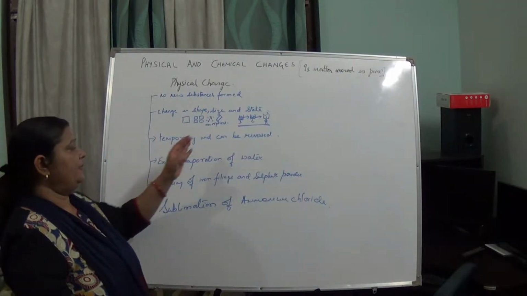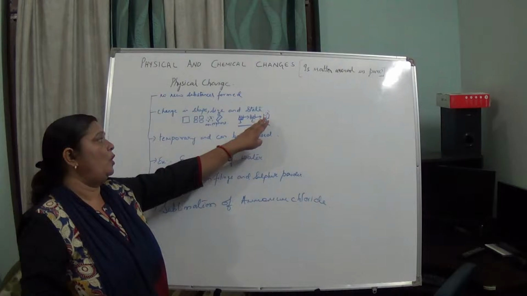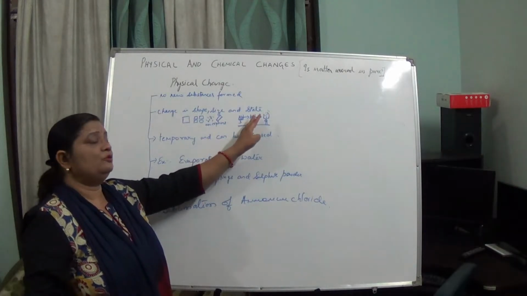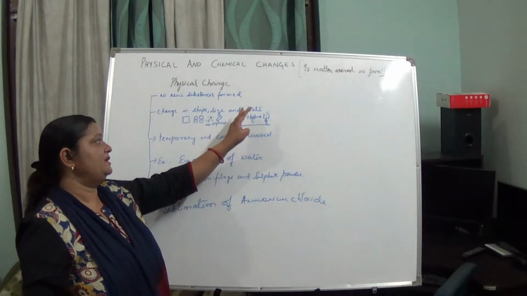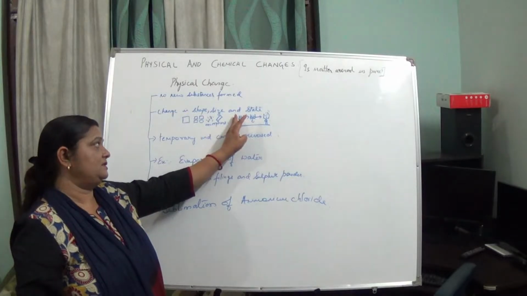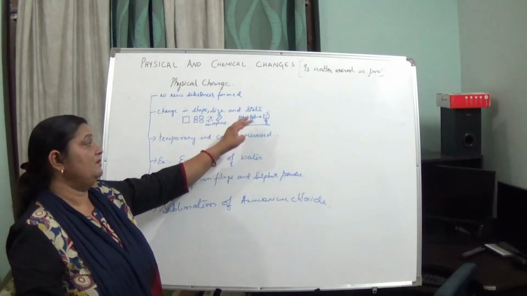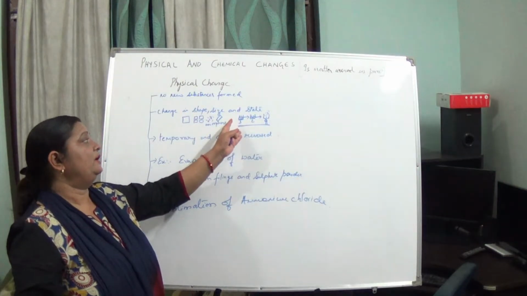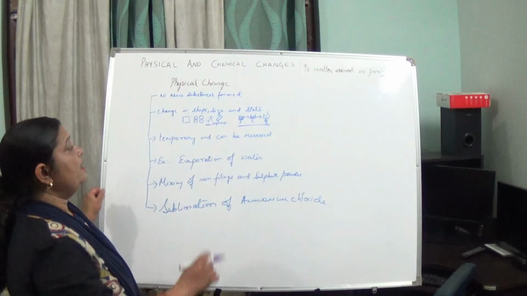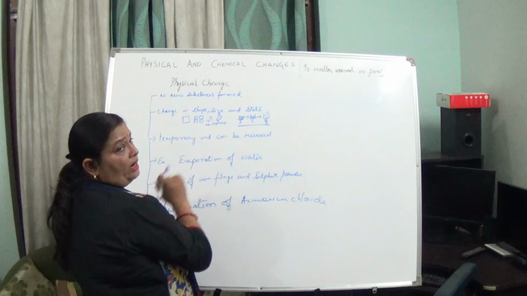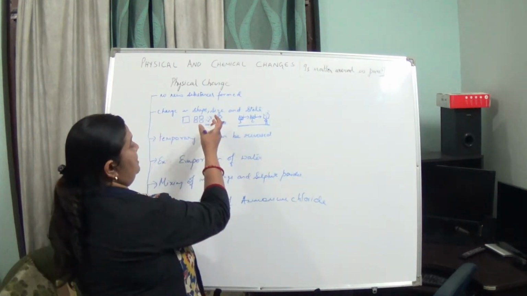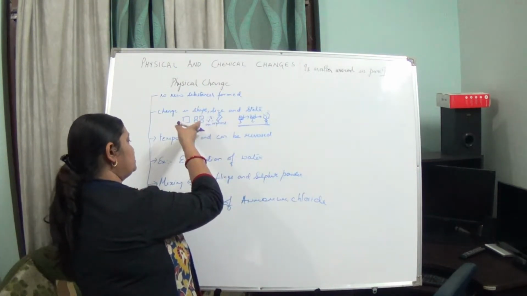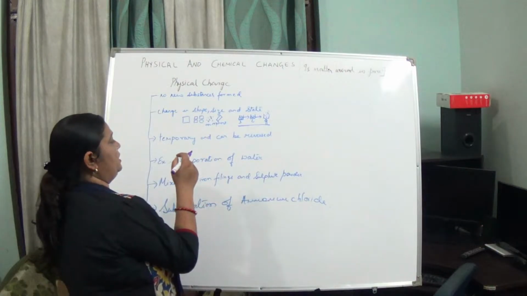But if we want this gas again to be liquid, we just decrease the temperature, and for the solid we again decrease the temperature, and as a result we can get the solid form from the gaseous or liquid form. So this is reversible, it is said to be temporary in nature. This is reversible, this is also reversible in nature, okay.